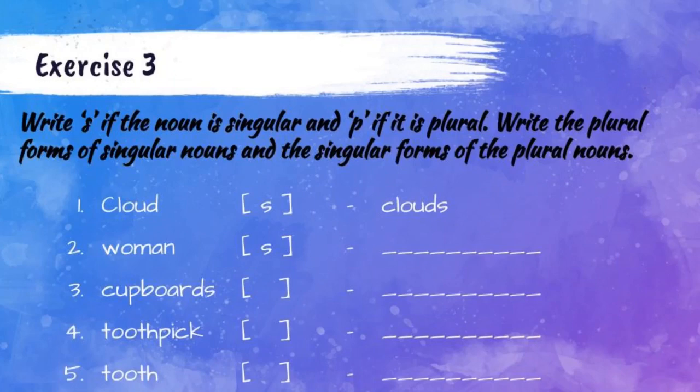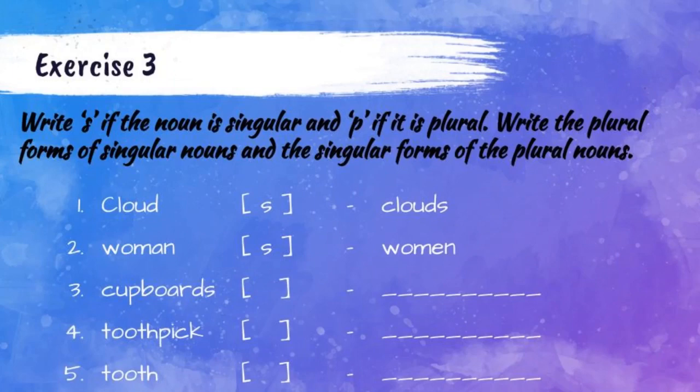So that's why we are writing S. Afterwards there is an empty space. What we have to do? What is the plural form of woman? Women. So write women in the empty space. Women. Okay, let's move to the third one, cupboards.